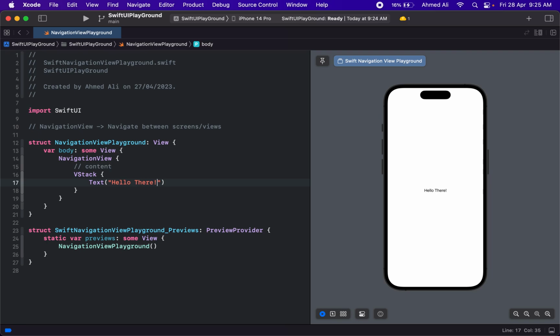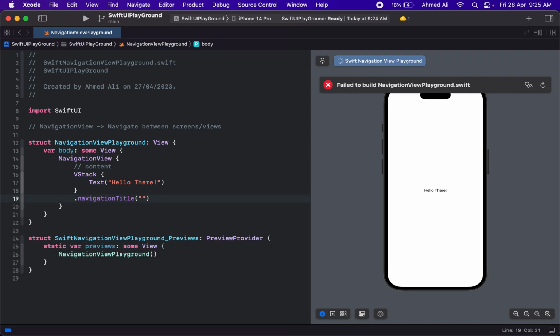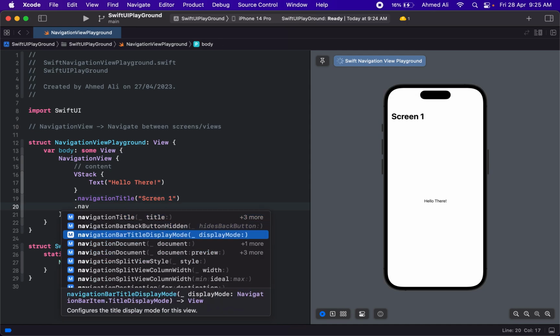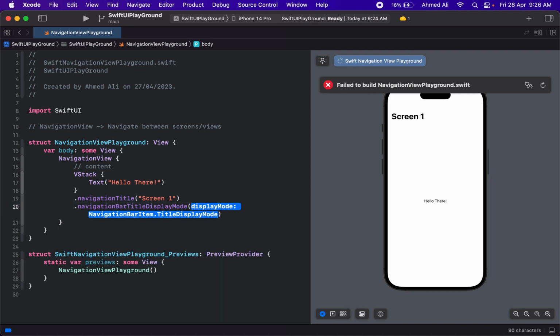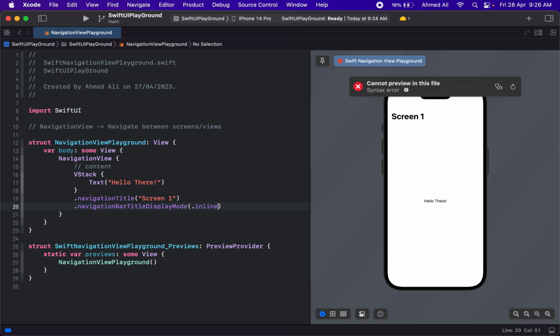And once we have this navigation view, we have the ability to use a navigation title. So you just have to press dot and you can see all the modifiers available. Let's have the title as Screen 1, and then you can adjust how this title is displayed by using this navigation bar title display mode. If you press dot, you will have different options, like automatic, large or inline. So let's see how the inline version looks.